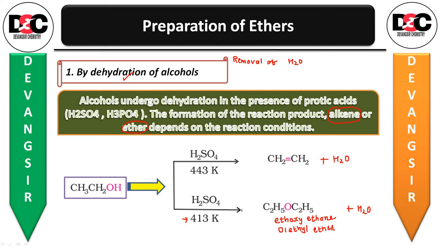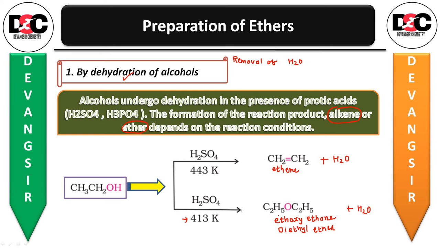so different reaction conditions will give you different products. It may be double bond, that is alkene, that is ethene, or ethoxyethane. It is depending on what you want. Okay, just say the condition.